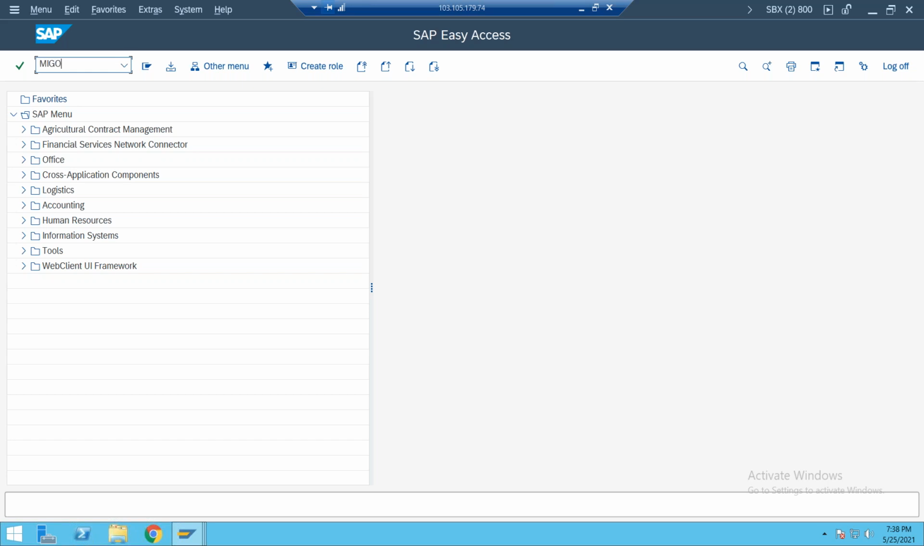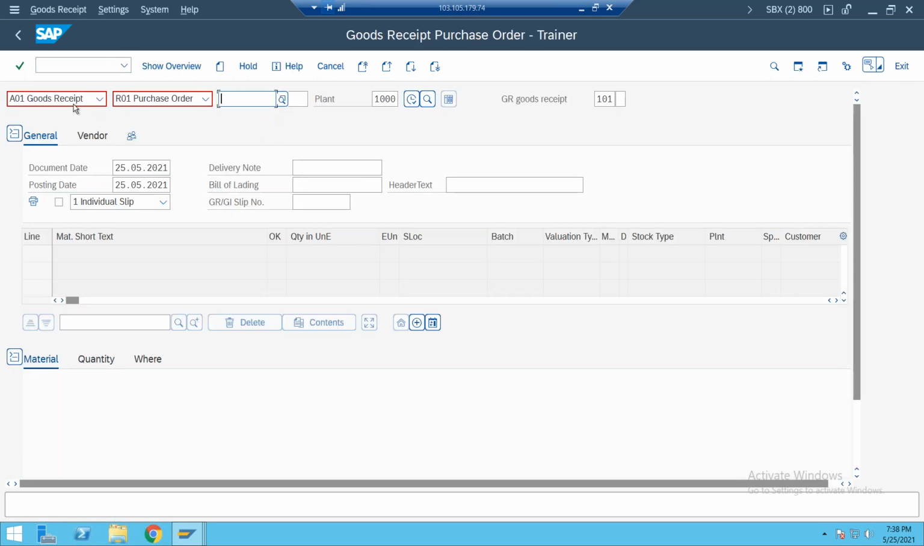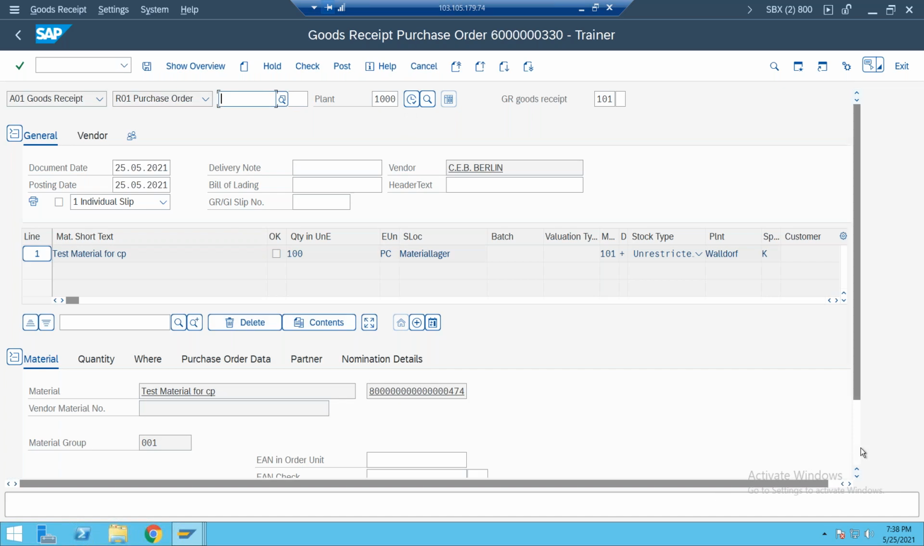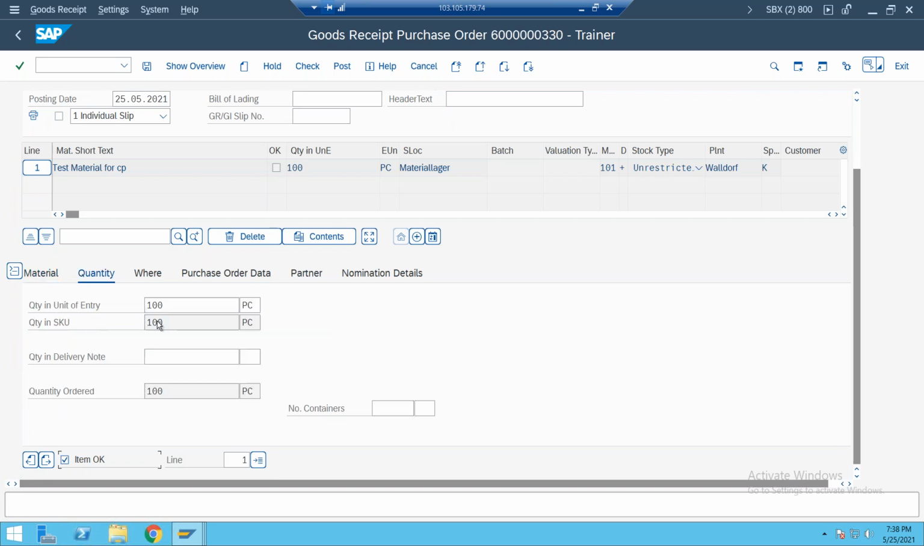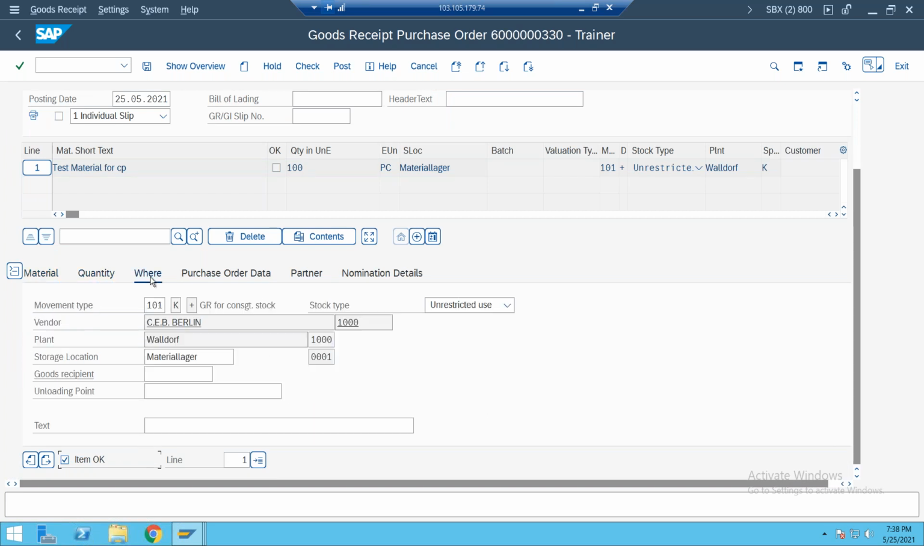Go to MIGO. Now goods receipt, purchase order: enter the purchase order number here. If you click on execute, please observe the item. In material, we are receiving 100 quantity, 100 pieces. In the Vary tab, please observe. If it is normal stock, the system will update with 101 here. The movement type is 101.